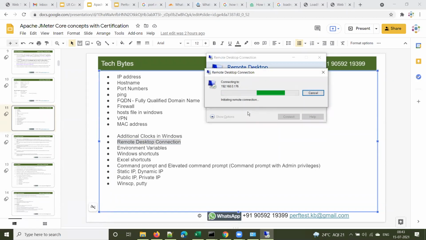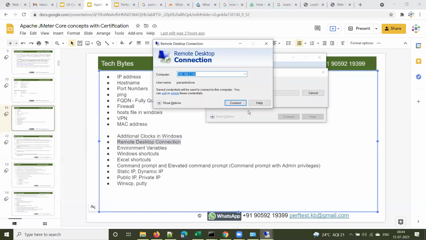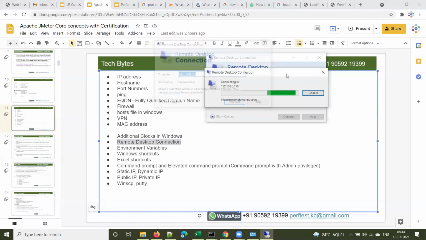So Sir, from the search bar we can also directly type remote desktop. Yes, you can type remote here also, right? And you get this.